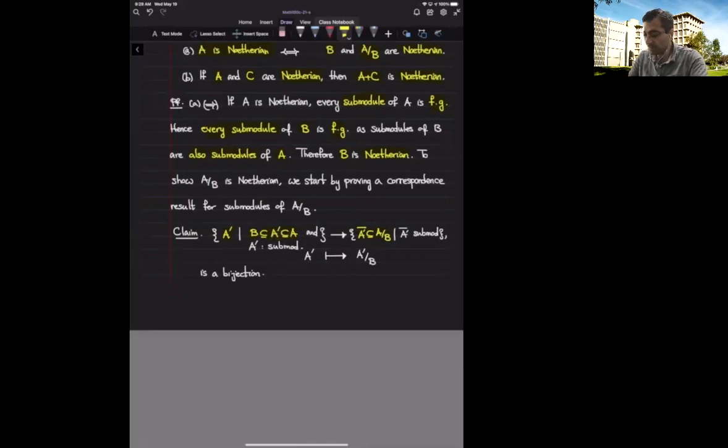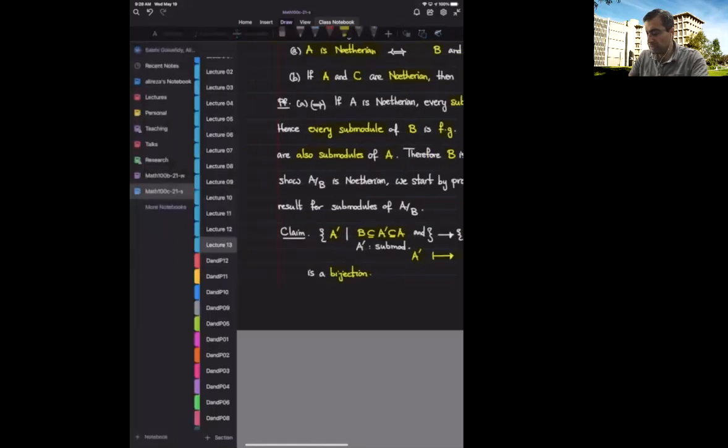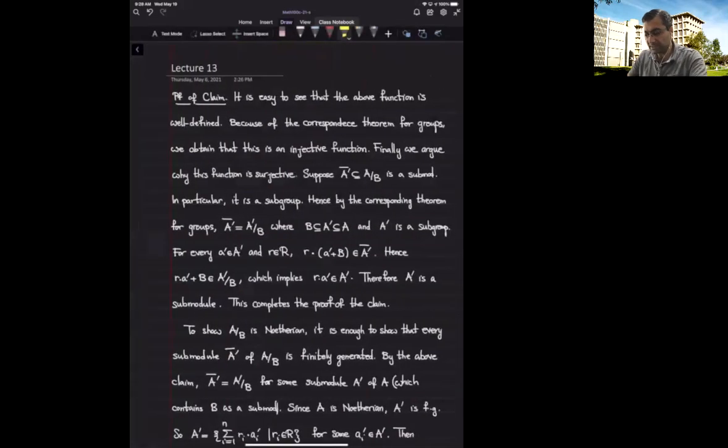Similar to the group case, starting with A prime, I can just send it to the quotient of A prime by B. Notice that A prime contains B as a submodule, and it does make sense to talk about the quotient of A prime by B, and at the same time, because A prime is a submodule of A, A prime over B would be a submodule of A over B. So it is a well-defined function. What we want to show is that it is a bijection. Okay, so let's start by arguing why it is injective.